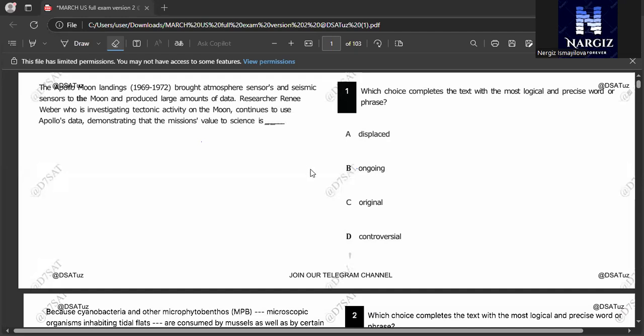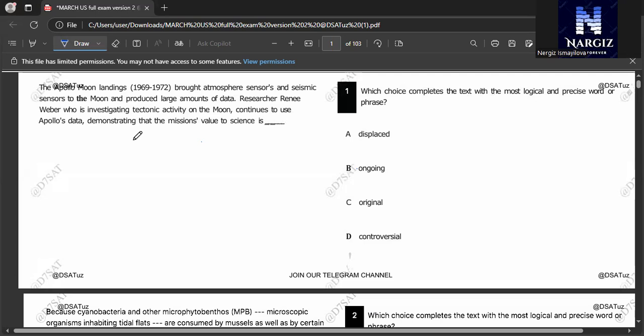Today I'm gonna explain to you some very important questions, because all these questions are exam questions. So I don't want to lose time and I want to start our explanation. The first question: which choice completes the text with the most logical and precise word or phrase? First of all, we should read the passage. What does this passage mean?